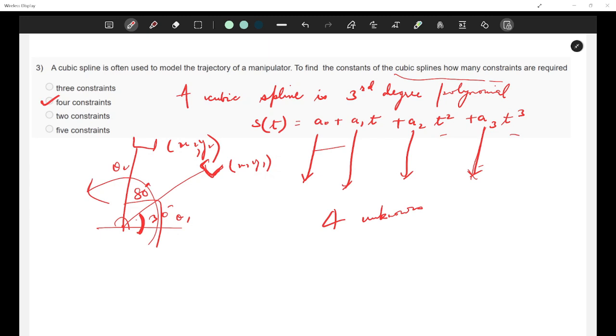Five would be overfitting, right? We just want four unknowns, four coefficients, and adding a fifth constraint would make the system overdetermined. I hope you know what an overdetermined system is. When you have more constraints than what is required, you might not get a unique solution. Since a cubic spline has four unknown coefficients, exactly four constraints are needed to determine them uniquely, right?